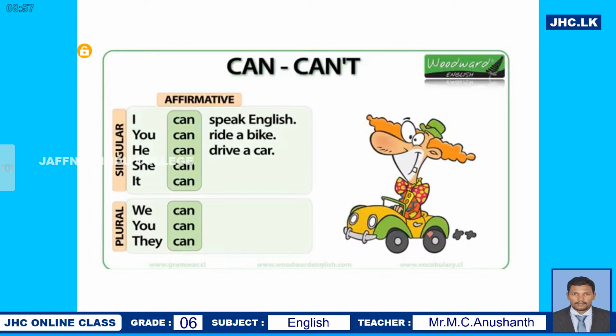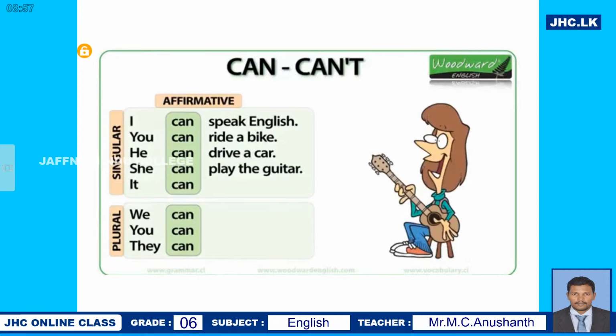And the subject she can play the guitar. She can play the guitar. You can't say she can plays. You have to say she can play. She can play the guitar. It is singular or plural. You have to say she can play. With can we don't use to or s. Therefore, I tell you, we don't use to or s. Only the base form is used here, right? So she can play the guitar.